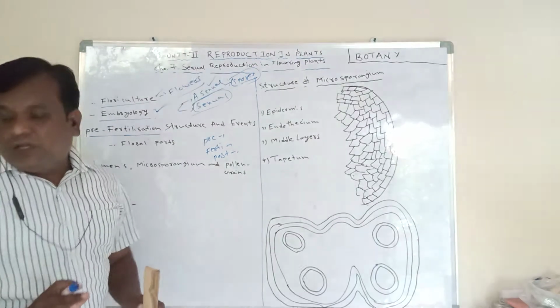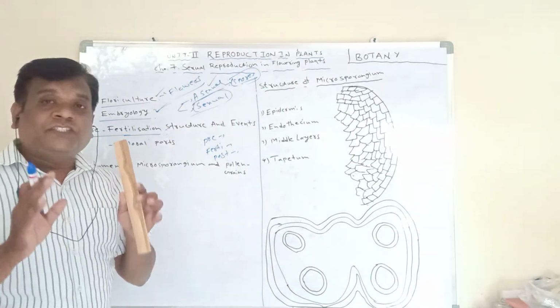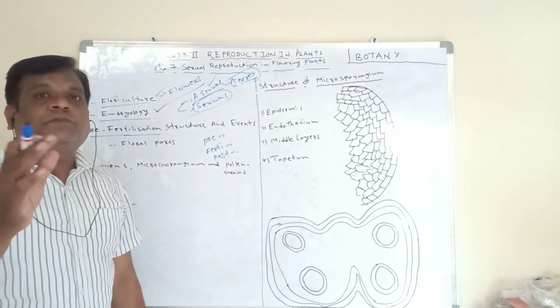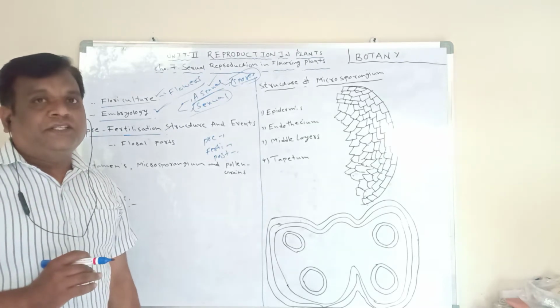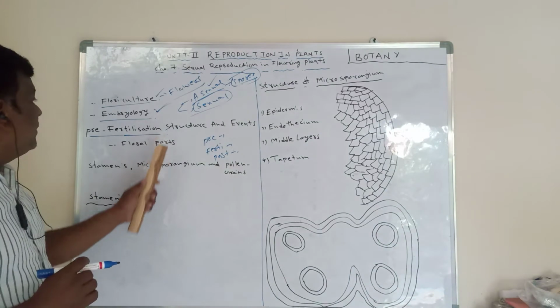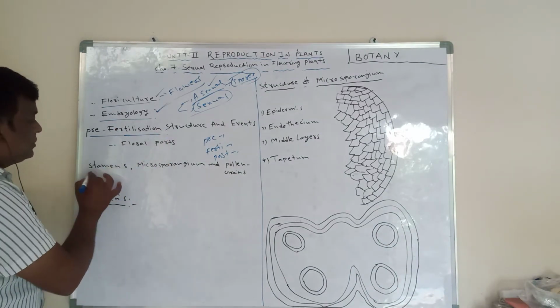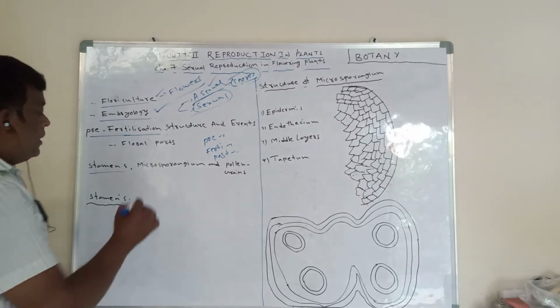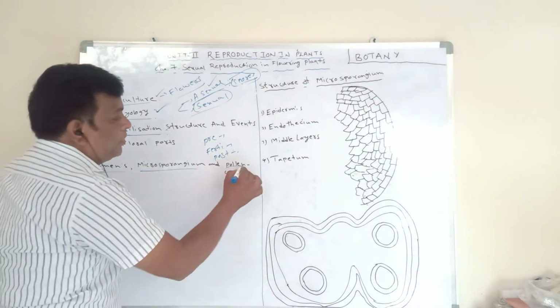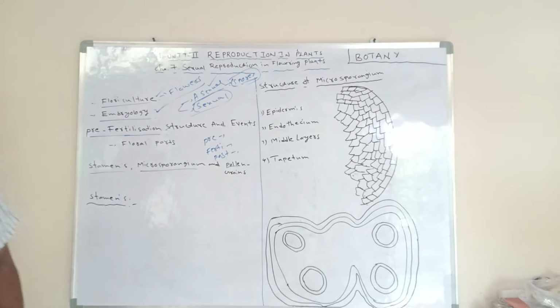Before fertilization, which structures the flowers have and which organs participate in fertilization, we can discuss here. In pre-fertilization, mainly we are discussing the stamens, microsporangium, and pollen grains.